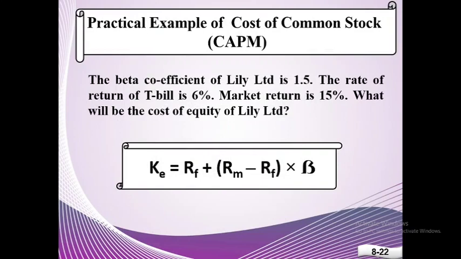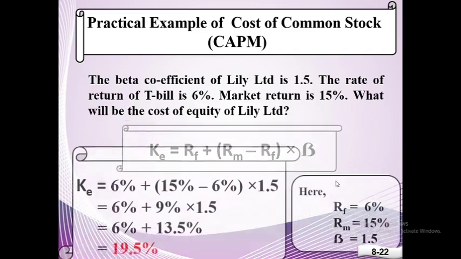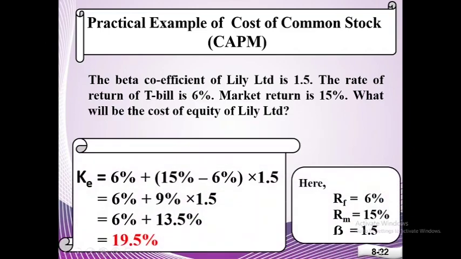Now we see a practical example of cost of common stock under CAPM. The beta coefficient of Lilly Limited is 1.5. The rate of return of treasury bill is 6%. Market return is 15%. So what will be the cost of equity of Lilly Limited? We have to calculate the cost of equity of Lilly Limited by using the formula of CAPM, and after putting value in the formula we can easily get our answer.